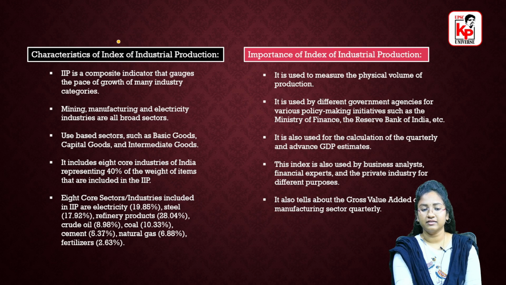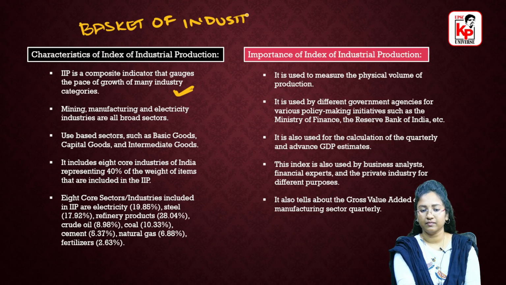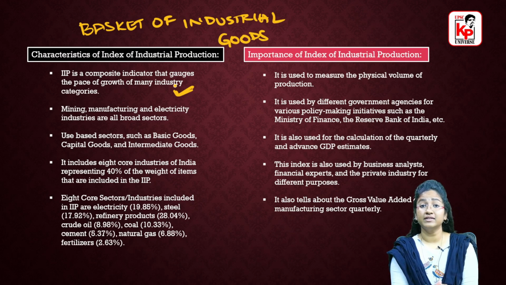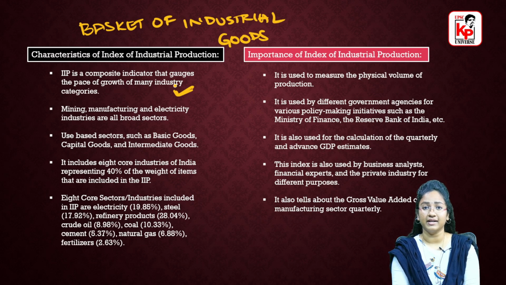Coming to the characteristics of IIP, what are the various characteristics? It gauges the pace of growth of many industry categories. As we have discussed, in IIP a basket of industrial goods is considered, and the pace of growth is measured.